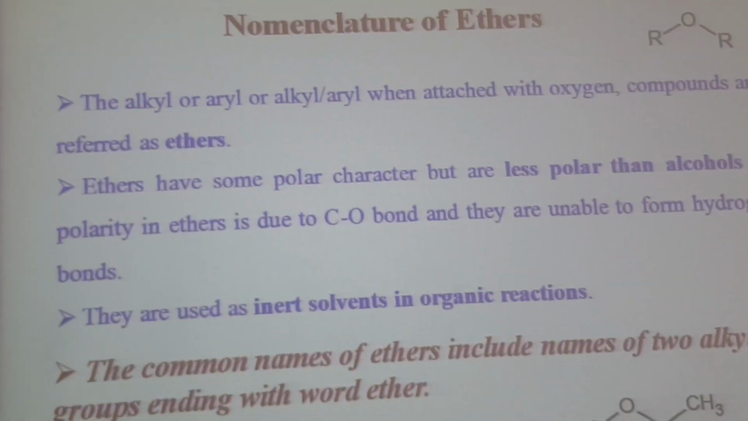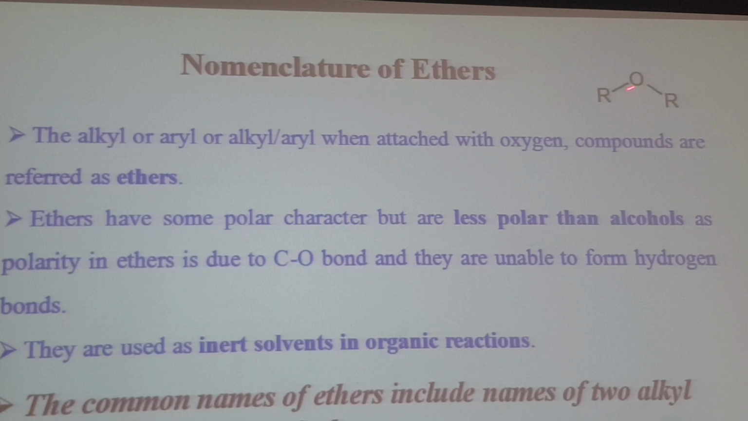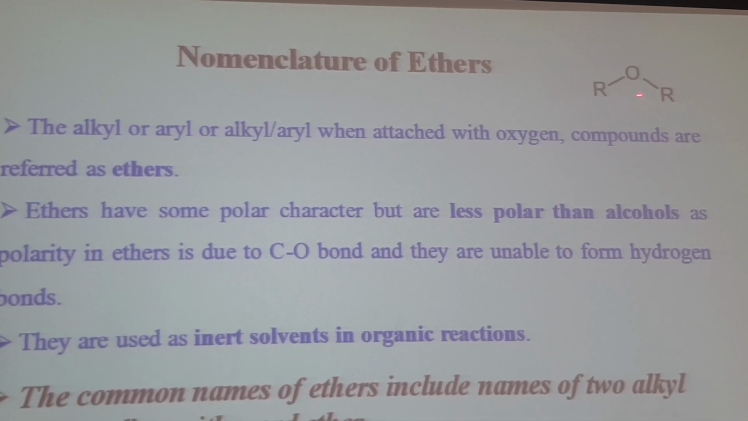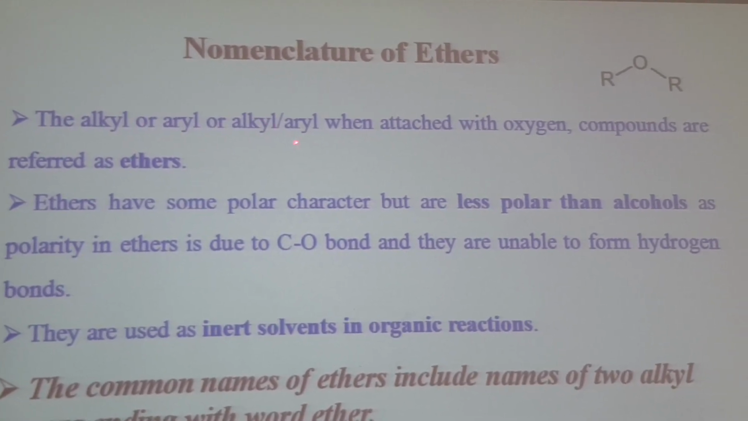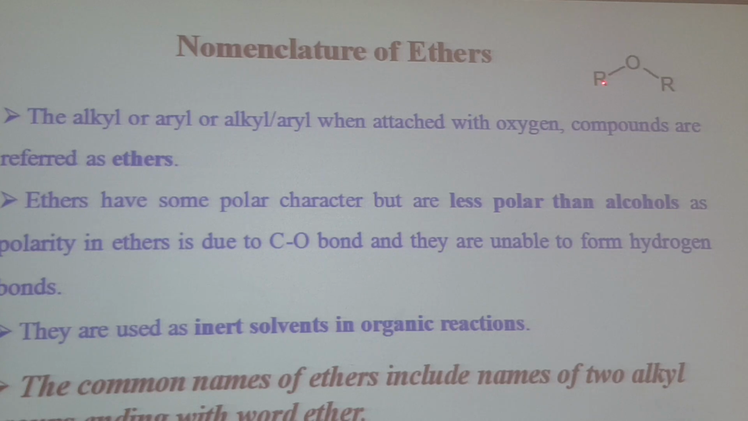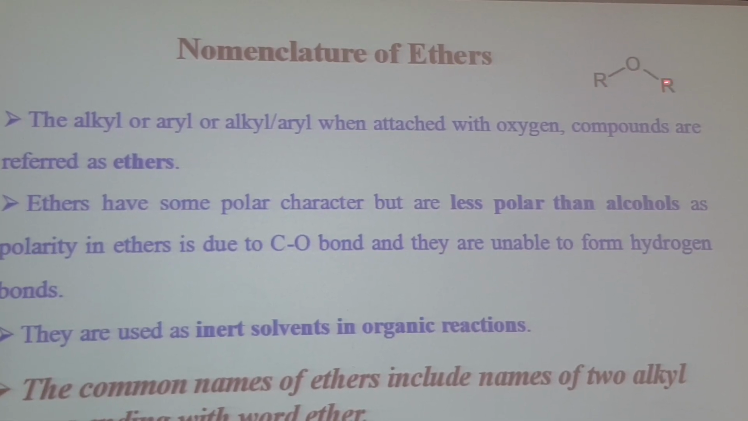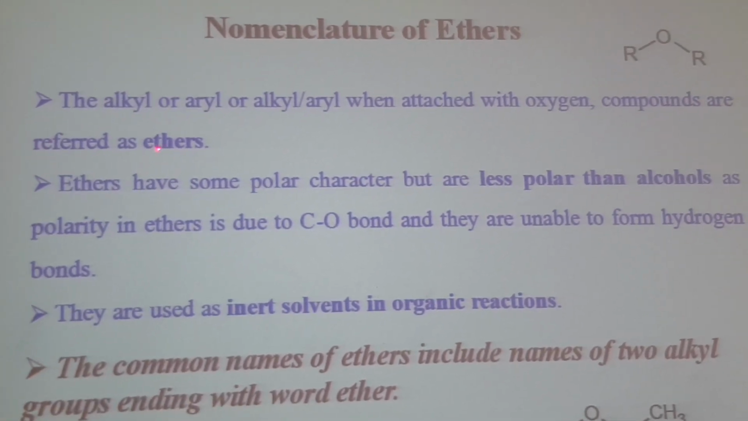So next, another class of compounds, nomenclature of ethers. Here we have oxygen, and oxygen is bonded with two alkyl, aryl, or alkyl-aryl groups, both different. The groups may be alkyl, or we have one alkyl and the other one aryl, or both are aryl. When they are attached with oxygen, the compounds are ethers.